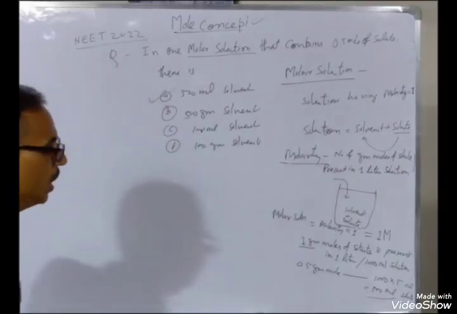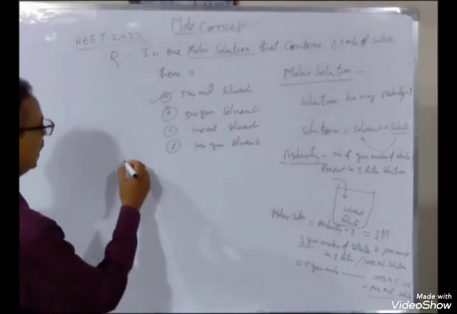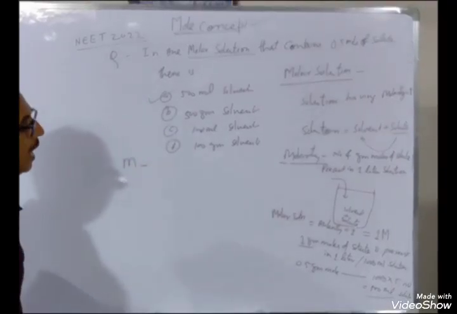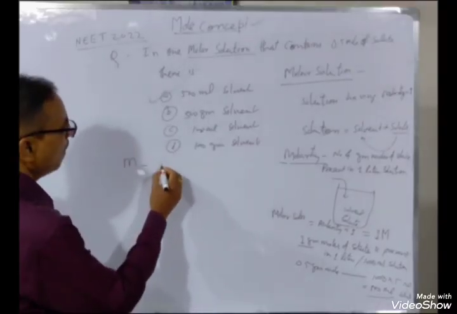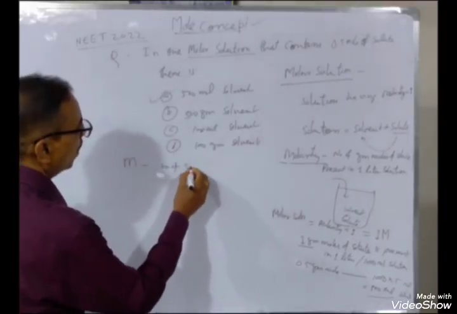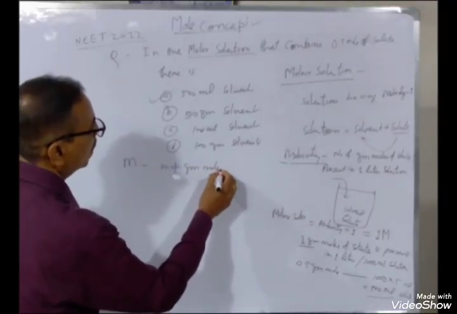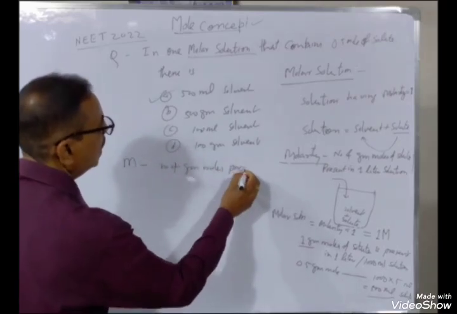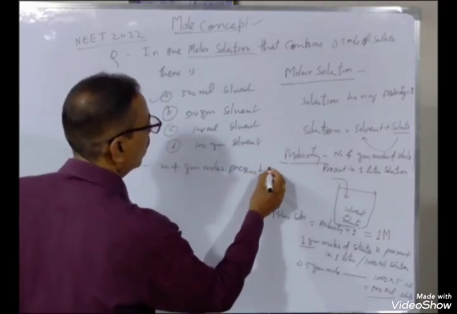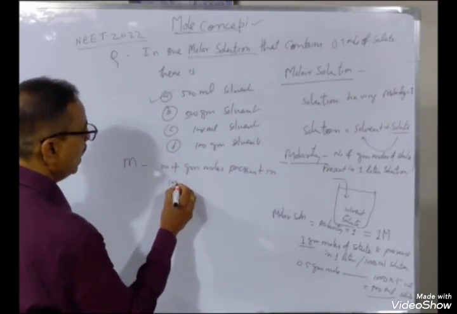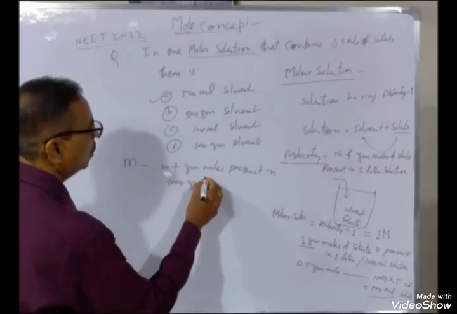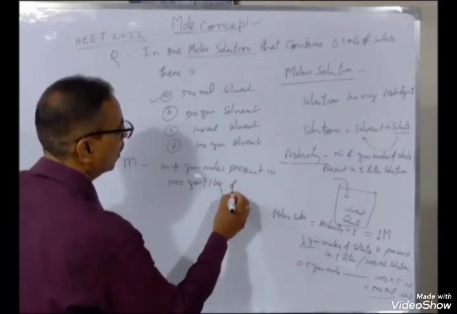Molality is defined by small m, and it is the number of gram moles present in 1000 gram, that is 1 kg of solvent.